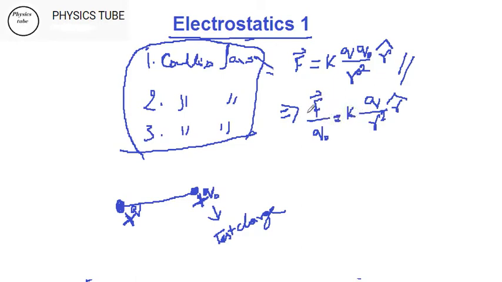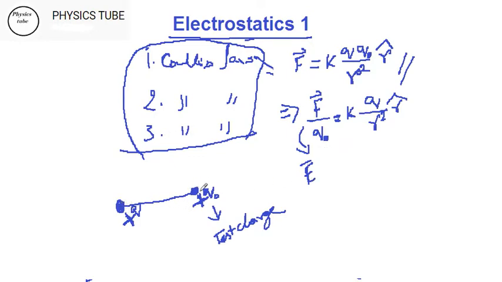That means this is nothing but the ratio of the force and the charge Q naught, the test charge. This is what we have. This is the value, what we call electric field, E. So that is also a vector because F by Q naught is going to be a vector. So this is the electric field.